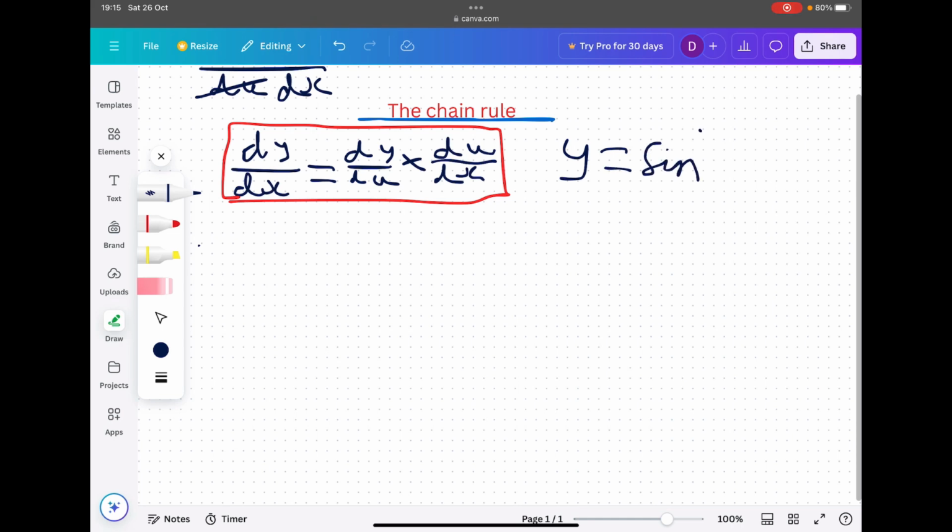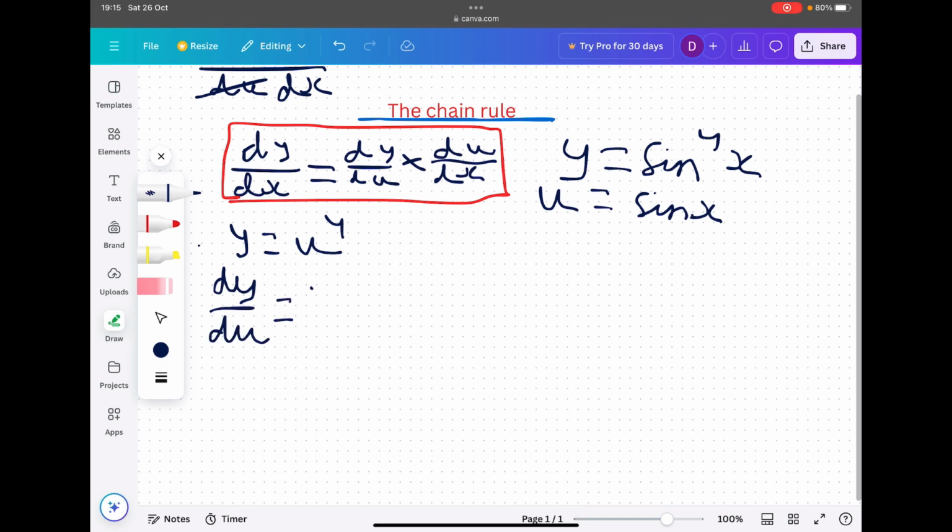So let's do y equals sine to the 4 x. What can we do here? What's our substitution? What can we substitute u for? Well, we can make sine x equal to u. If we were to rewrite this, we would get y equals u to the power of 4. Now, that's an easy substitution, easy differentiation. We know dy with respect to du, that's just 4u cubed. What about du by dx? I'm assuming you know how to differentiate sine and cos.